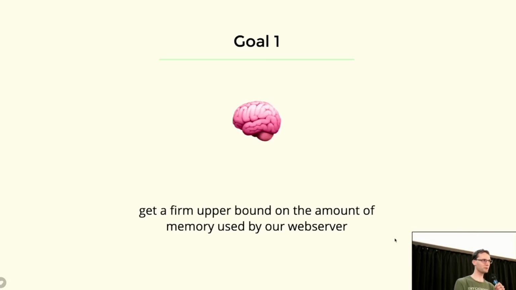So we have two goals with Nia. Goal number one is to get a firm upper bound on the amount of memory that our server is going to use. And really, you always have a firm upper bound because that is what you pay for, but we want our server to work well within its bounds. So it should never overstep, it should never cross the line, and it should operate within its limits.